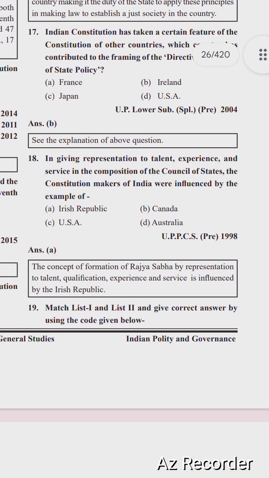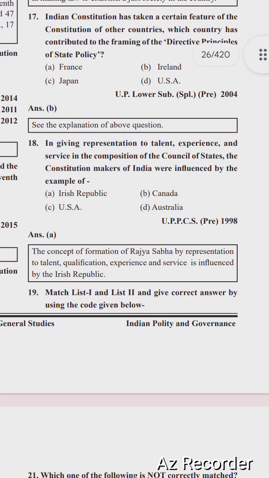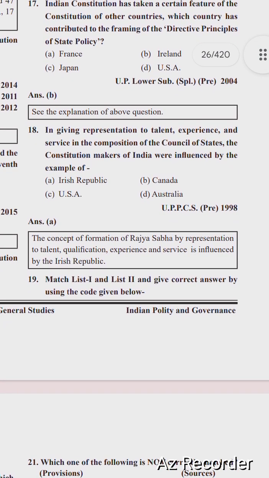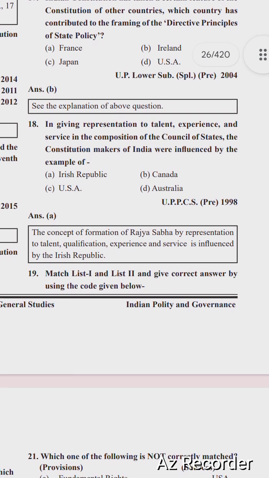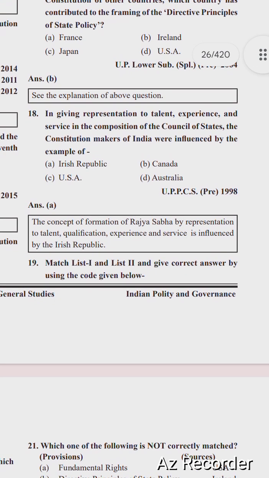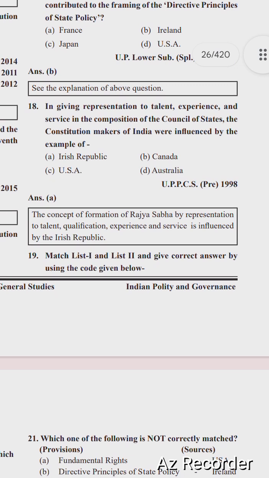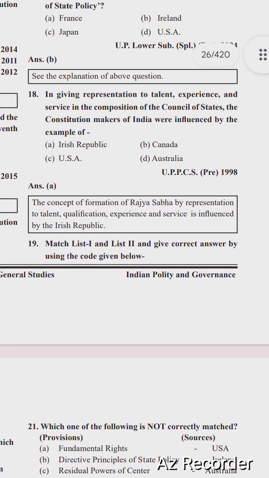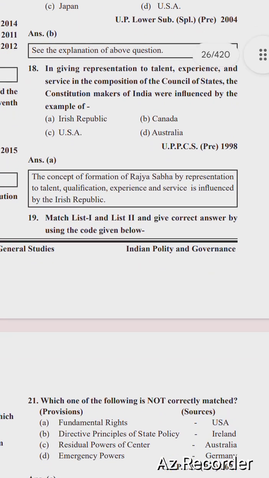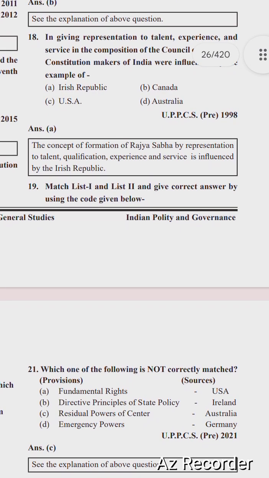Next question is: in giving representation to talent, experience and service in the composition of the Council of States, the constitution makers of India were influenced by the examples of Irish Republic, Canada, USA, Australia. The right option is Irish Republic. The concept of formation of Rajya Sabha by representation to talent, qualification, experience and services is influenced by the Irish Republic.